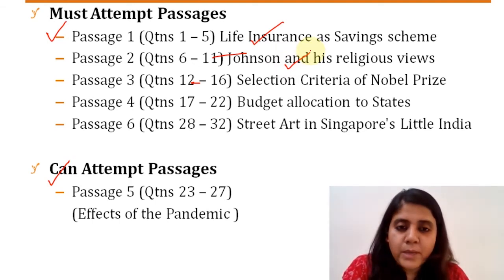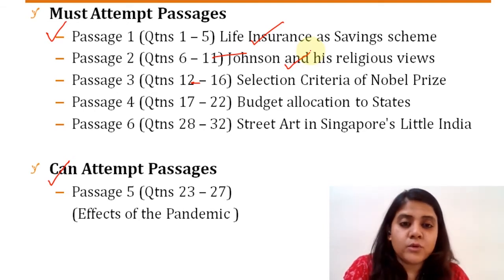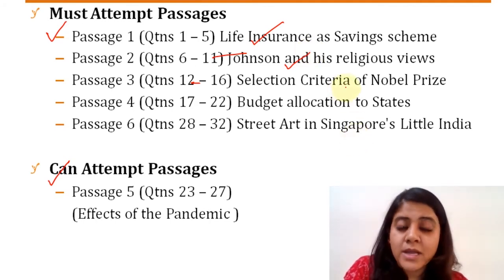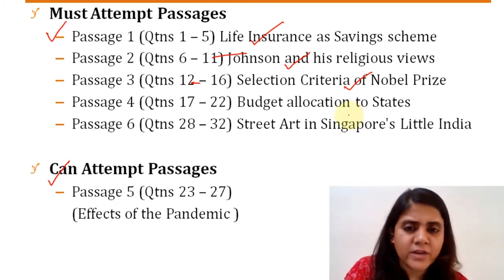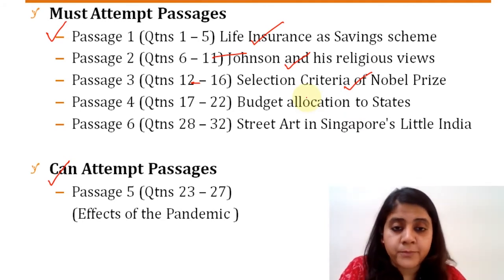The third passage, if you remember, was about the selection criteria of the Nobel Peace Prize. Now, this passage did require a little bit of careful reading, but with that, you should have been able to attempt the questions fairly easily. Questions were really doable, but yes, a little bit of careful reading was needed, right? If I remember, the level of questions was a couple of easy questions, a couple of medium questions, and one difficult question, right? So yes, you could have definitely attempted this passage for sure.